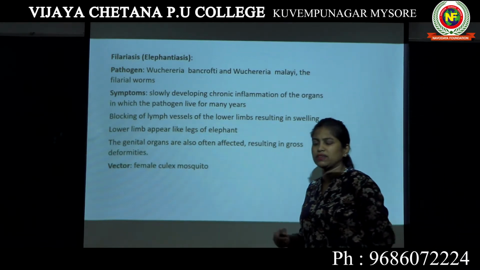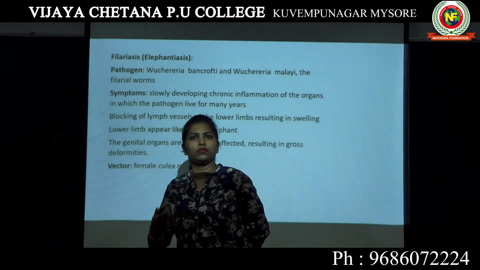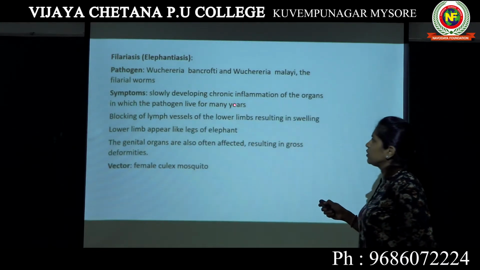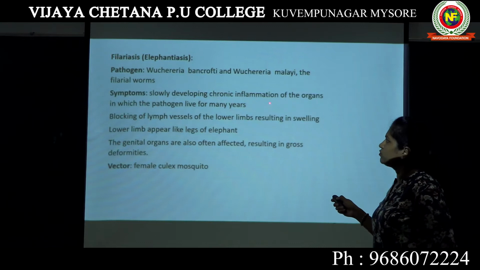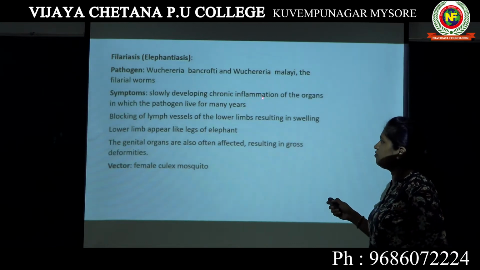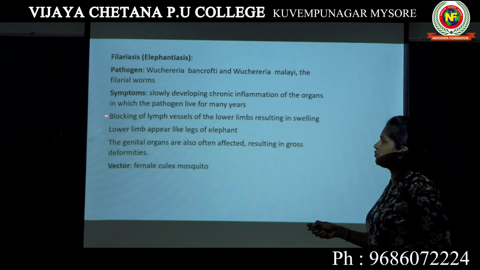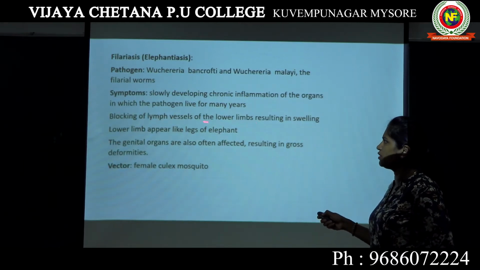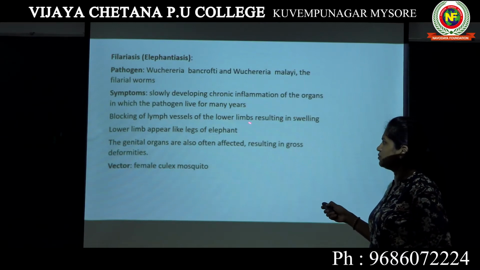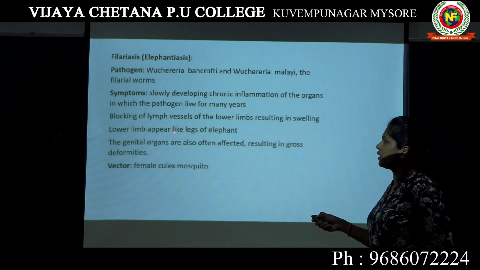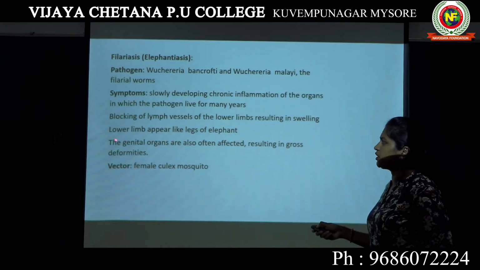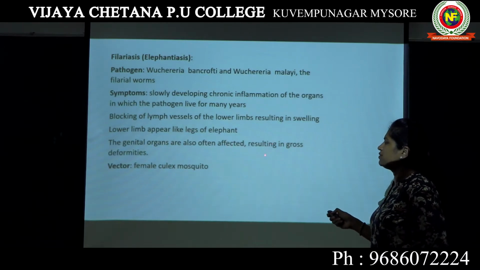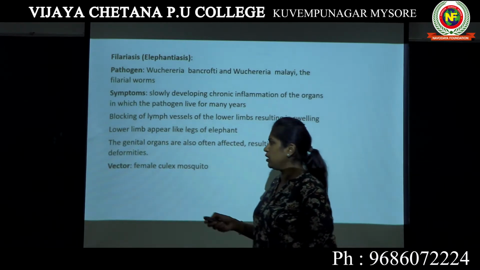Inflammation means itchiness, redness, swelling, too much pain. All these together can be called inflammation. So the person's body organs will be inflamed and the vessels which carry lymph will be blocked. As a result, the person's legs start swelling and appear like the legs of an elephant. The genital organs are also affected, resulting in many deformations in the body.